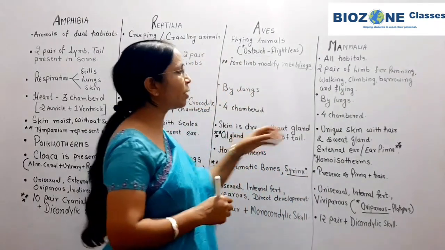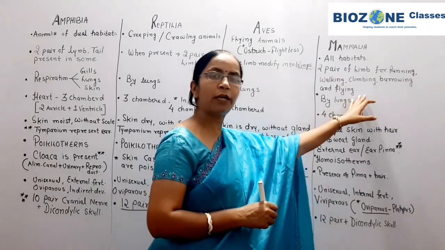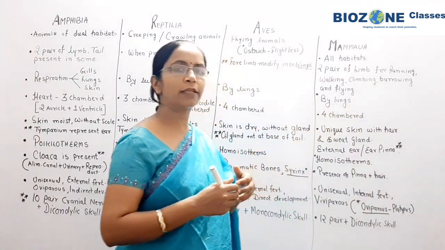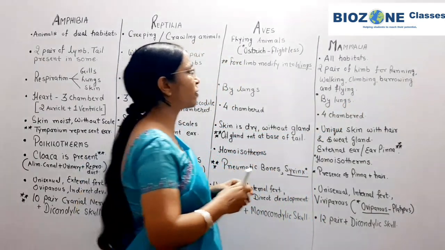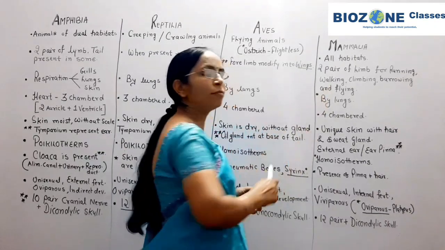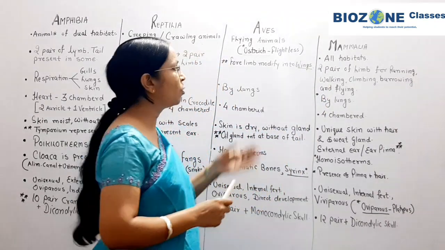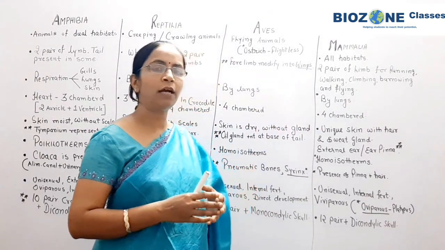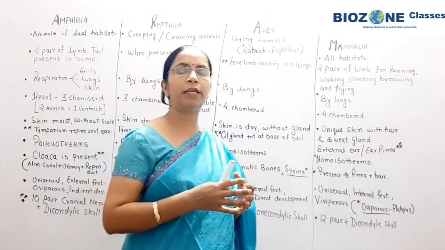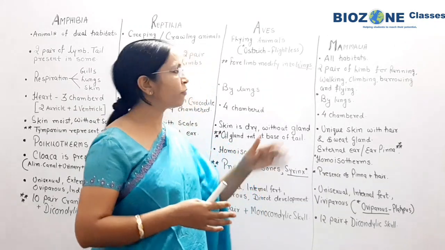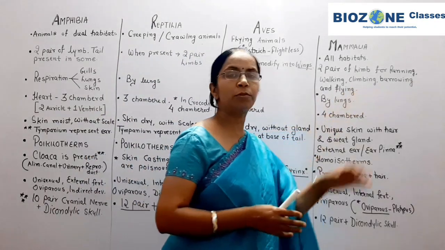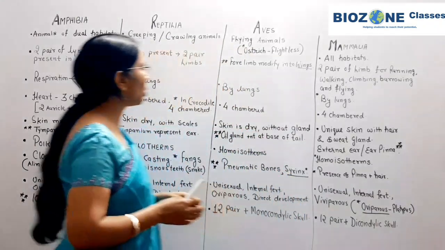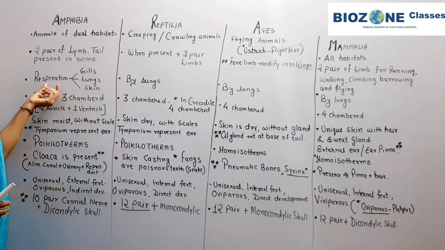And this question about the two pair of limbs can appear in your last year examination papers if you solve them. The two pair of limbs are used for running, walking, climbing, burrowing, flying, as the mammals are present in different habitats. So according to different habitats they use their limbs for various purposes. Now the next is the mode of respiration.